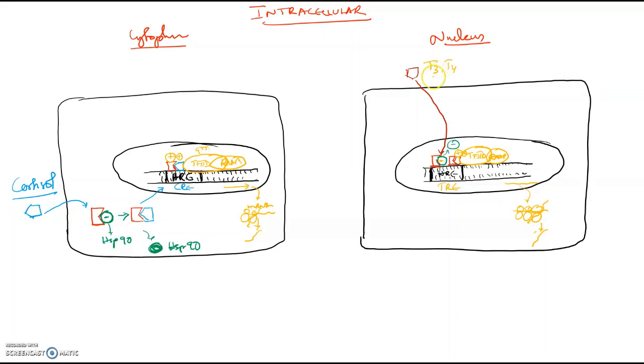Whereas some hormones like your T3, T4, vitamin A and D go inside the nucleus directly. Here the receptor is already bound with the response element and it is inhibited by the repressor. This hormone will come, remove the repressor and bind to it, which will activate it and convert heterochromatin to euchromatin. Transcription factors and RNA polymerase will come, which will produce the mRNA, and transcription and translation will occur. Okay, so this is the mechanism of action of group 1 hormones.